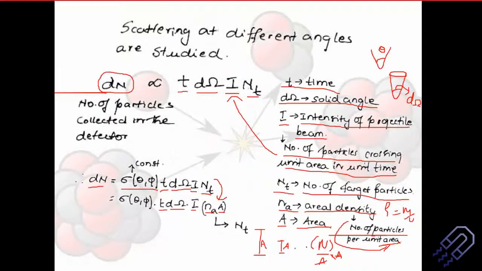Okay, so if we just look into the units, you don't need to get confused, because Dn is a number, no unit. Omega is angle in radians. Okay, no need to consider that. Np is again a number. Okay, if you do this, you will find out that this is also just a number. Only Na remains. So what is this Na? So Na, we know it is nothing but number by area. Okay, Na is areal density, number by area. So number by area, again a number.